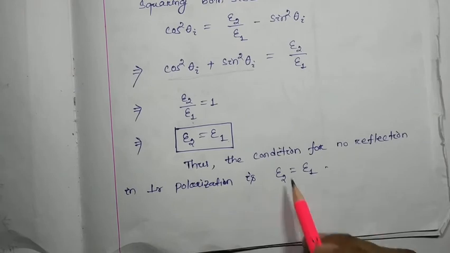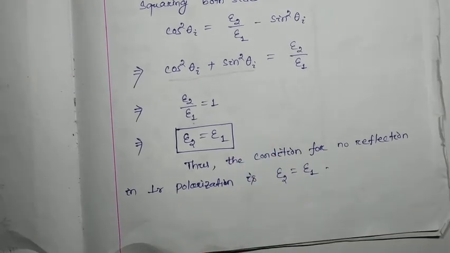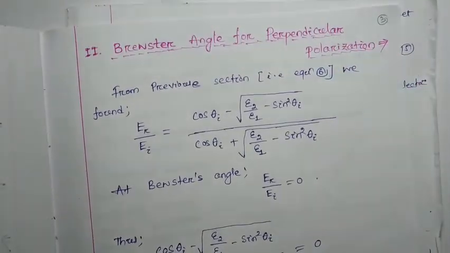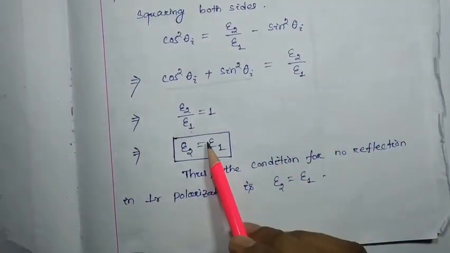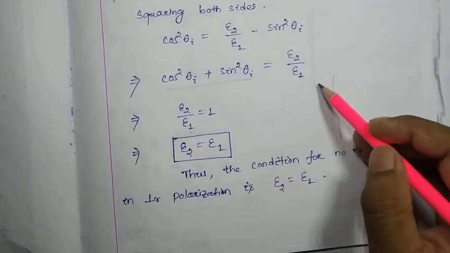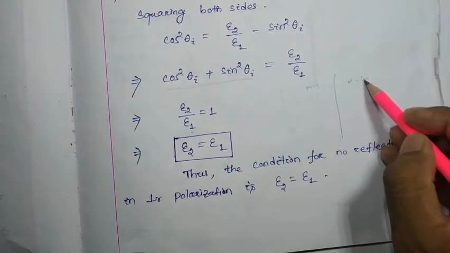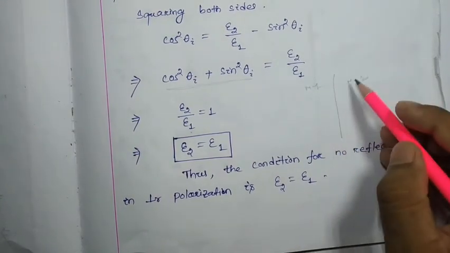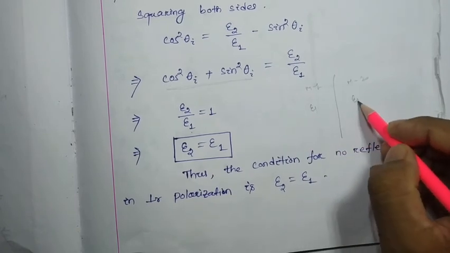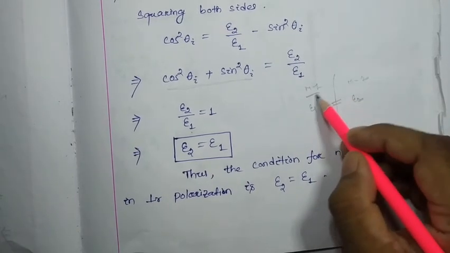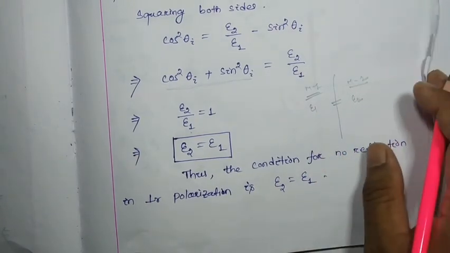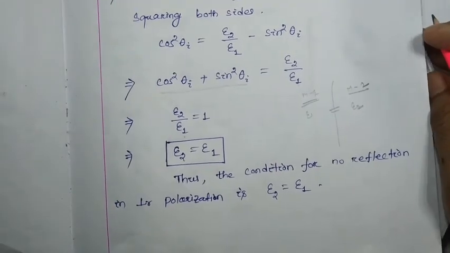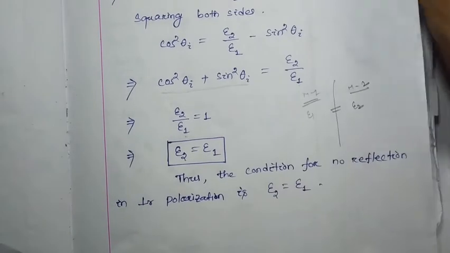So this expression also indicates that for perpendicular polarization, we can find a Brewster angle only when the two mediums are the same. Here this is medium 1 and this is medium 2. If the two mediums are the same, that means epsilon 1 and epsilon 2 are both equal, then we can find the so-called Brewster angle where no reflection happens.